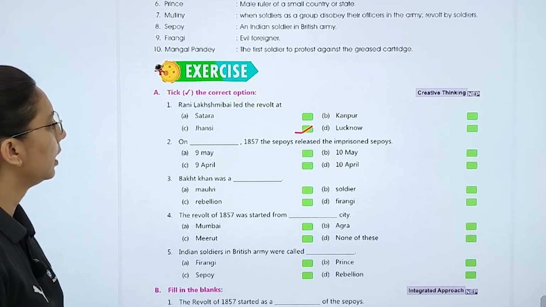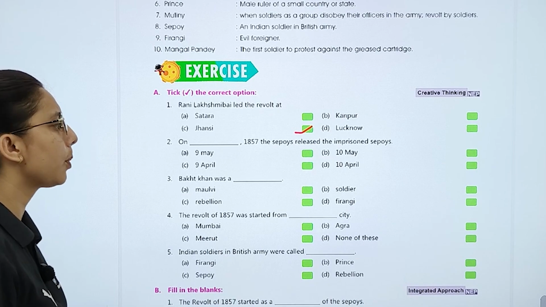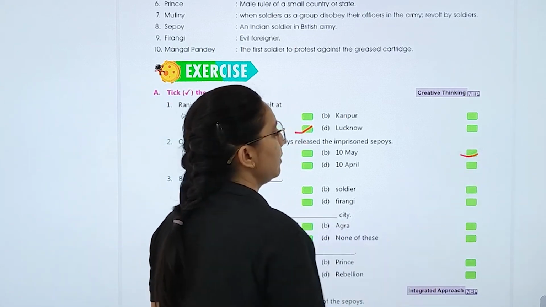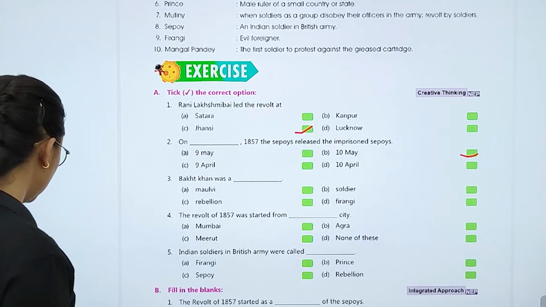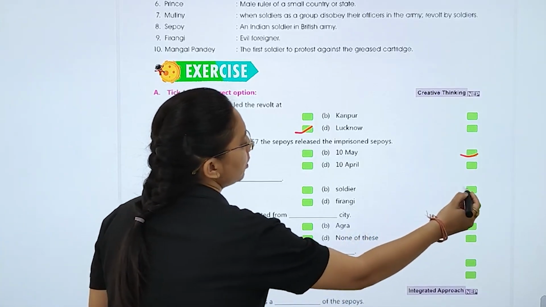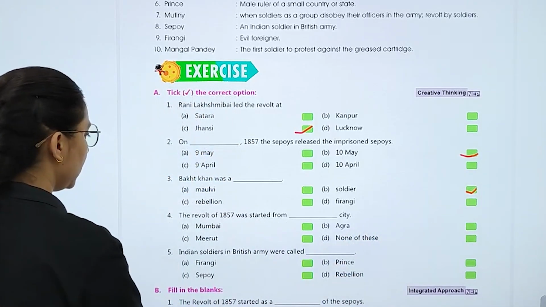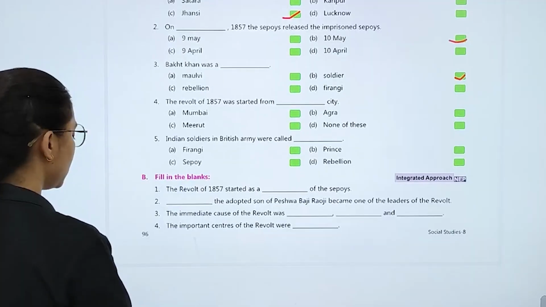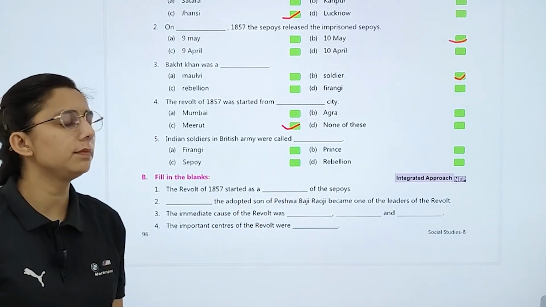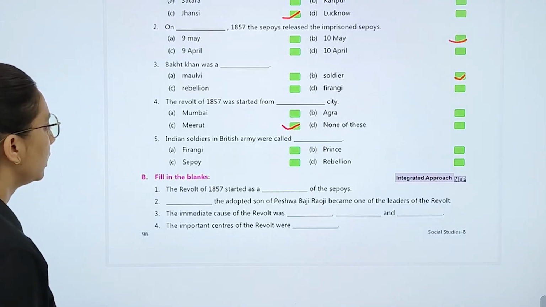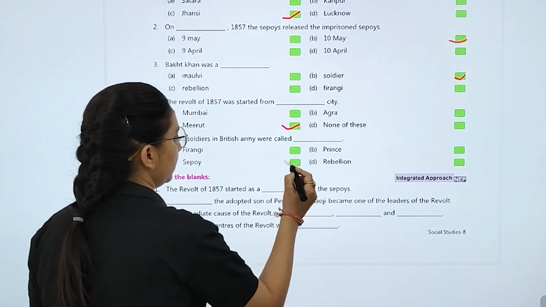First is, on dash 1857 Sepoys released imprisoned Sepoys on 10 May. Bakht Khan was dash. Bakht Khan क्या था? He was a soldier. The revolt of 1857 started from, कहाँ से start हुआ था? मेरठ. Next is, Indian soldiers in the British Army were called, उन्हें क्या कहा जाता था? Sepoy.